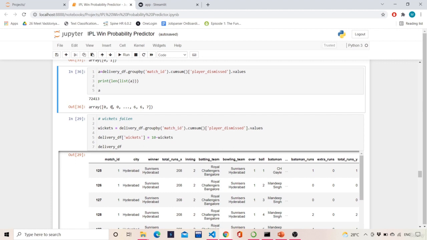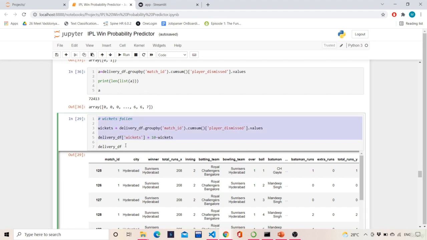10 minus 0 is 10. For ball number 2, 10 wickets are left still. For ball number 3, 10 minus 0, 10, 10 wickets are left. If I get till the last, that is 7, 10 minus 7, 3. That means for ball number XYZ in a particular match ABC, there are 3 wickets left till now. So that is what this wickets fallen meaning is.